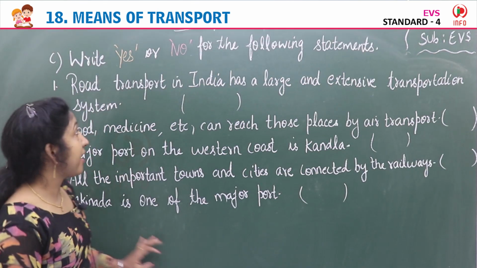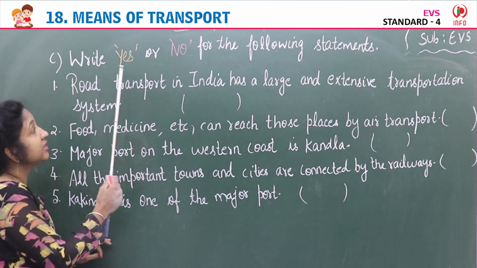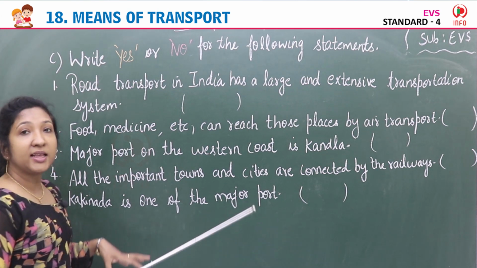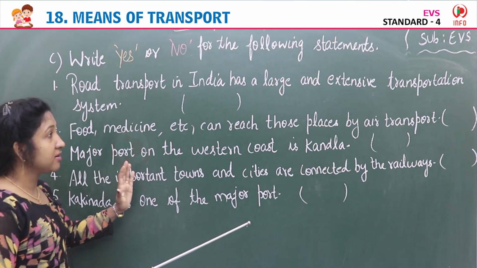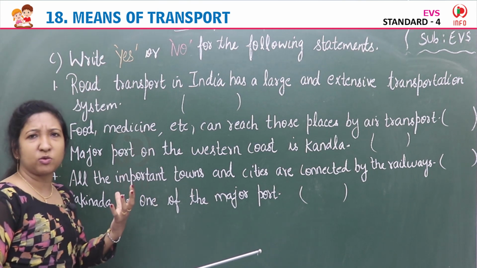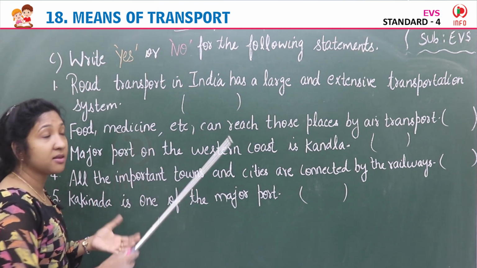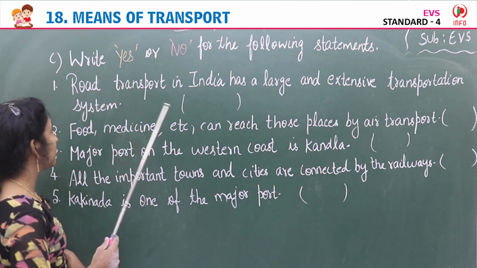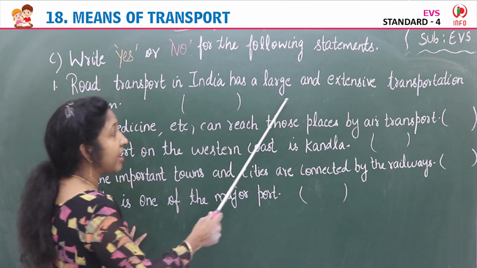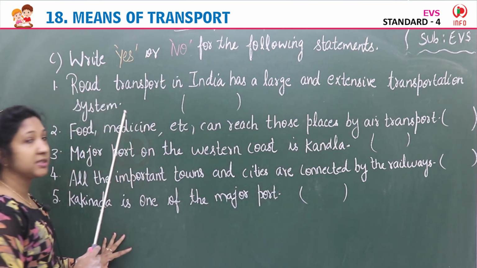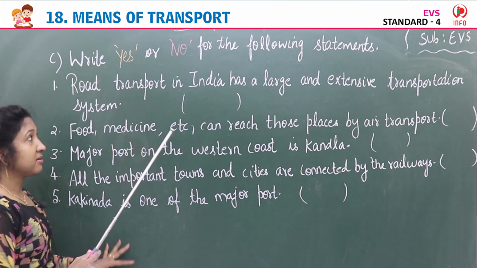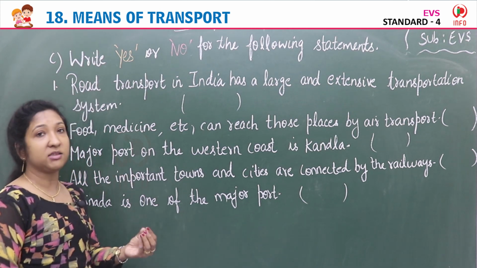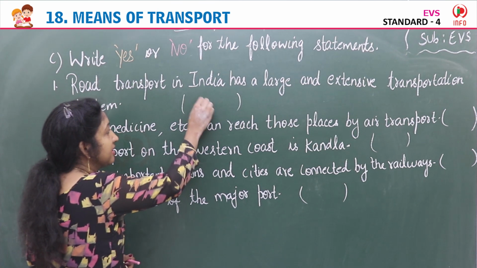Okay. Yes children, our next exercise C, write yes or no for the following statements. Given a few statements, read the statements, check whether the statement given is true or false. If the statement is true, if it is correct, you can write yes in the brackets. If the statement is false, if it is wrong, then write no in the brackets. Yes, the first one, road transport in India has a large and extensive transportation system. Is it true? Yes, it is a correct statement.